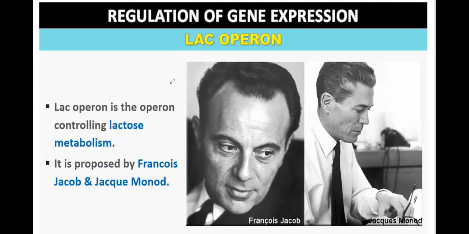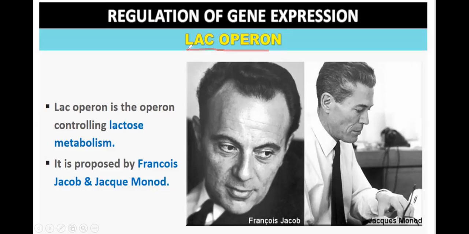So the lac operon is the operon controlling lactose metabolism. What is an operon? A set of genes which control one metabolic reaction is called an operon. Here the one metabolic reaction is the metabolism of lactose, so it is known as the lac operon.